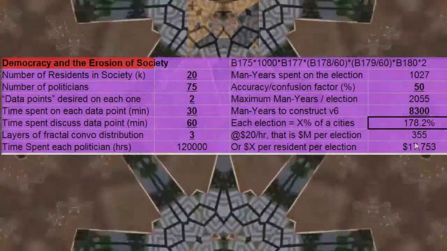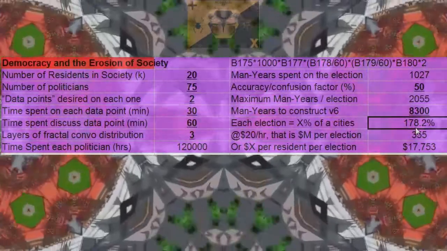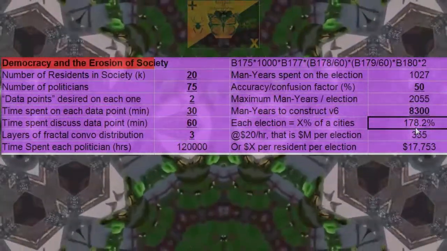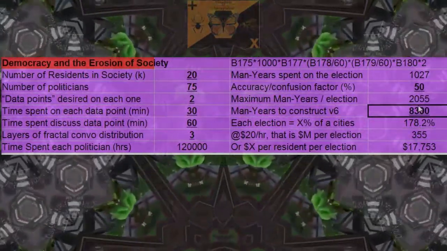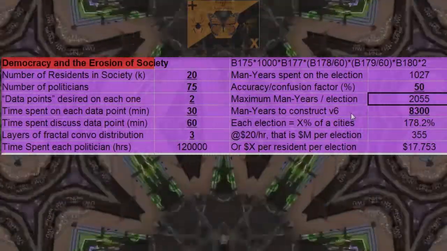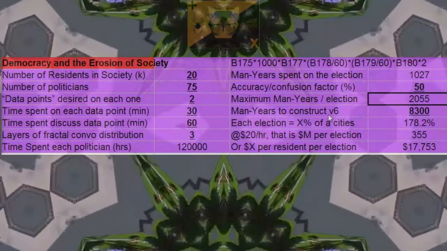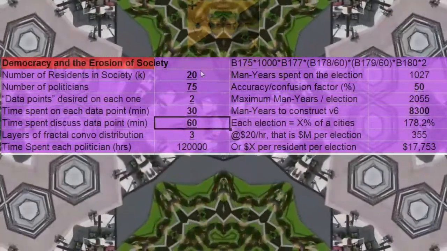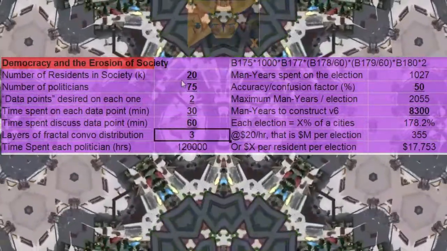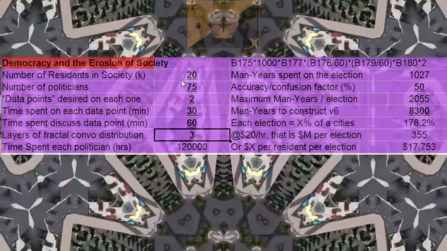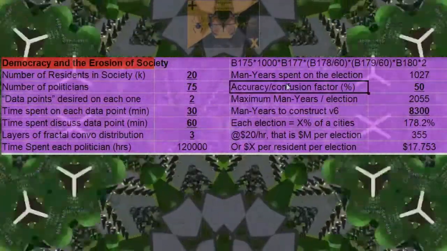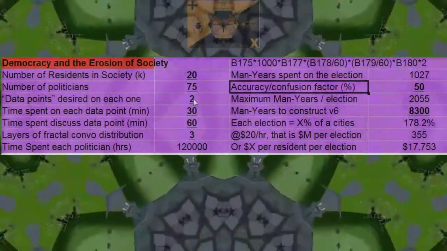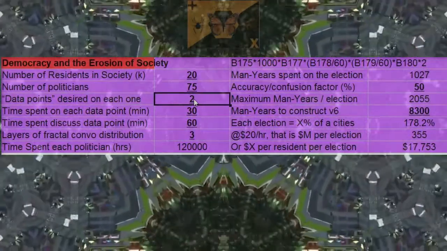178% expansion of the city using our wasted time on this election. And 2,000 man years. But yeah, this might be a little more accurate than the original numbers, than the original arrangement. And it's pretty concerning. Let's say we really get into that electoral process.